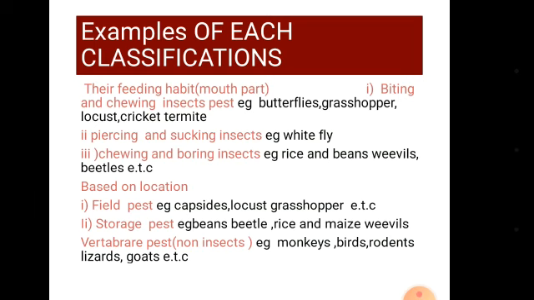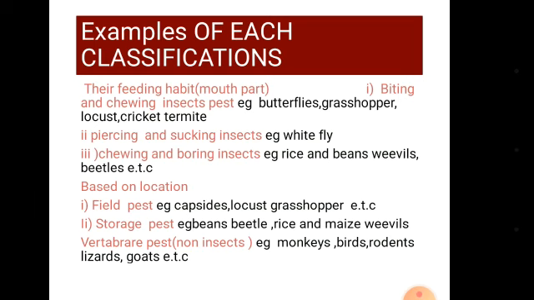Then coming to those insect pests that attack our crops in storage, when they are already harvested and stored. These are pests that attack crops in the store. Examples: the bean weevil, rice and maize weevils, and many others.